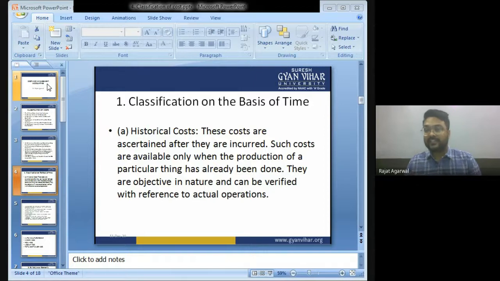So I have incurred this expenses of 10 lakh before the production has been started, because the production will start only after I will purchase the machine. So the product which I have purchased and the expense which I have incurred on that product, that is 10 lakh, is known as historical cost. The event that has been happened in the past is known as historical cost. So, bachcho, historical cost means any expense that you have incurred in the past before the production has been started.